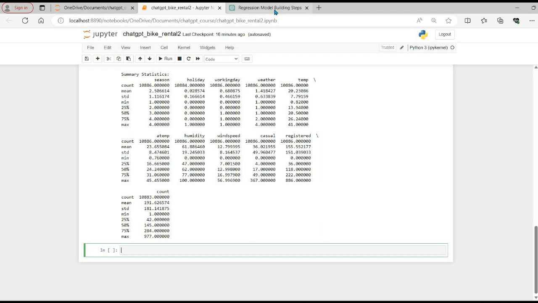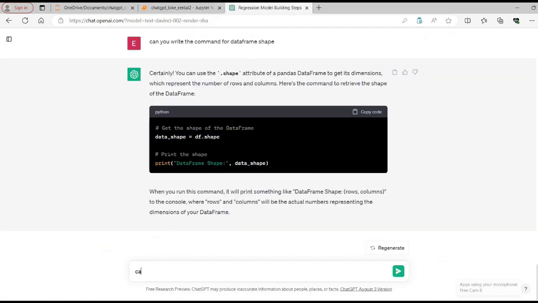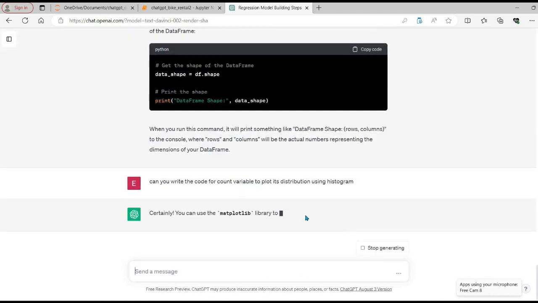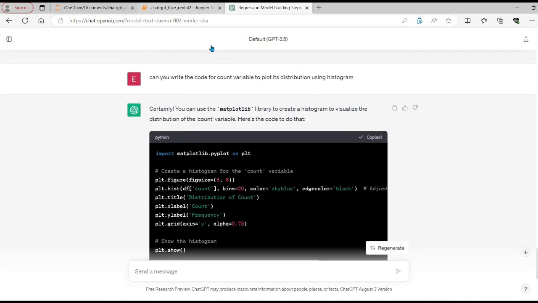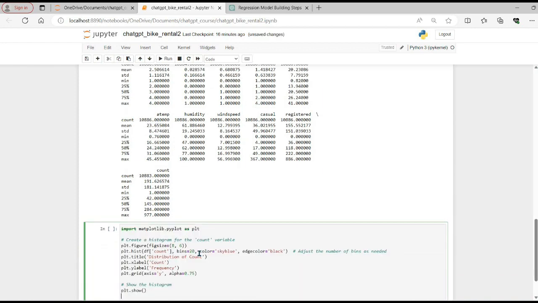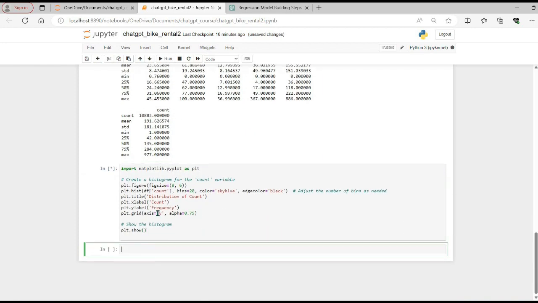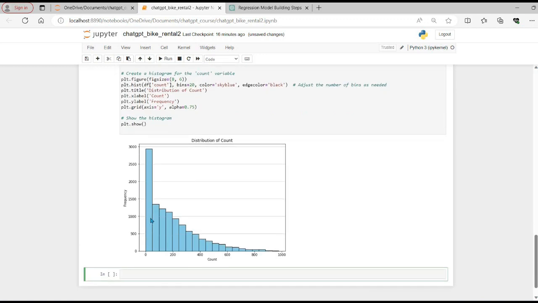So what we will do, we will ask ChatGPT, can you write the code for the count variable to plot its distribution using, let's say, a histogram. So it has written the code for us. So let's plot and confirm whether there is some skewness or not in our target variable. When I run this command, I can see that there is a right skewness in the data set.